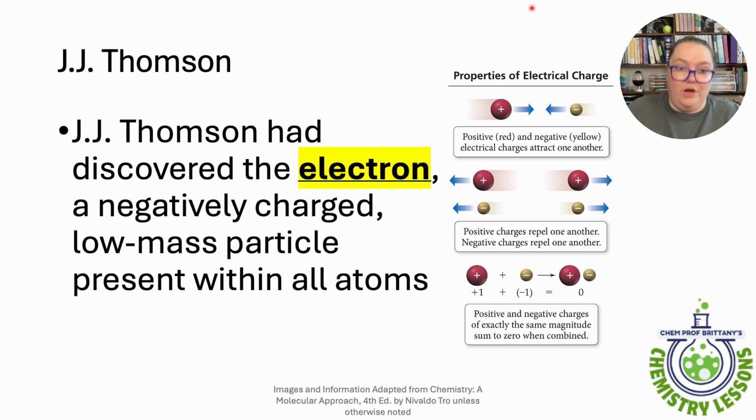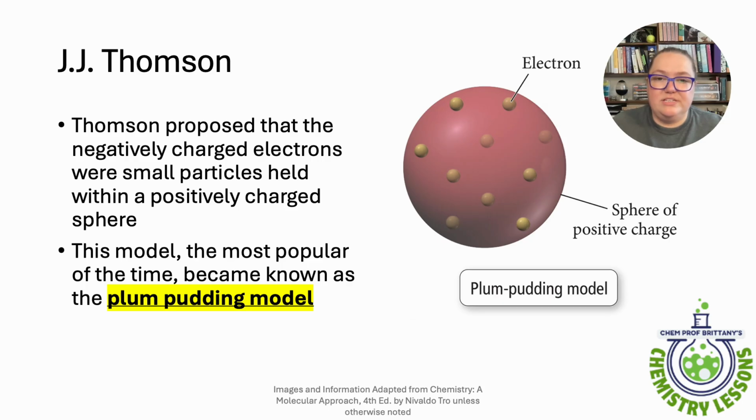So Thomson has now discovered the electron. That's the name that he gave it. And this is a negatively charged, very low mass particle that is present in all atoms. That's why no matter what material he used, he always got the same result, right? So with this knowledge, we know that matter is neutrally charged. And the reason we know that is if it wasn't neutrally charged, we would be electrically shocked by literally everything that we touched. So neutrally charged matter, right?